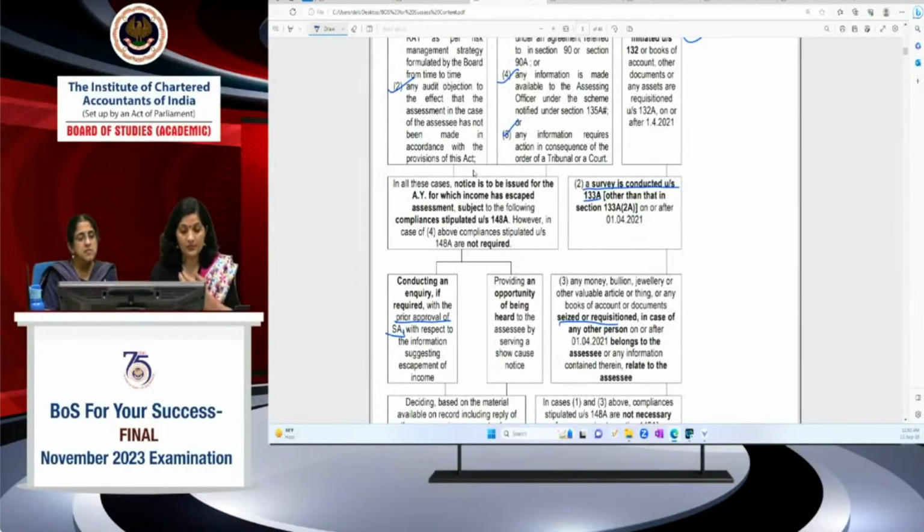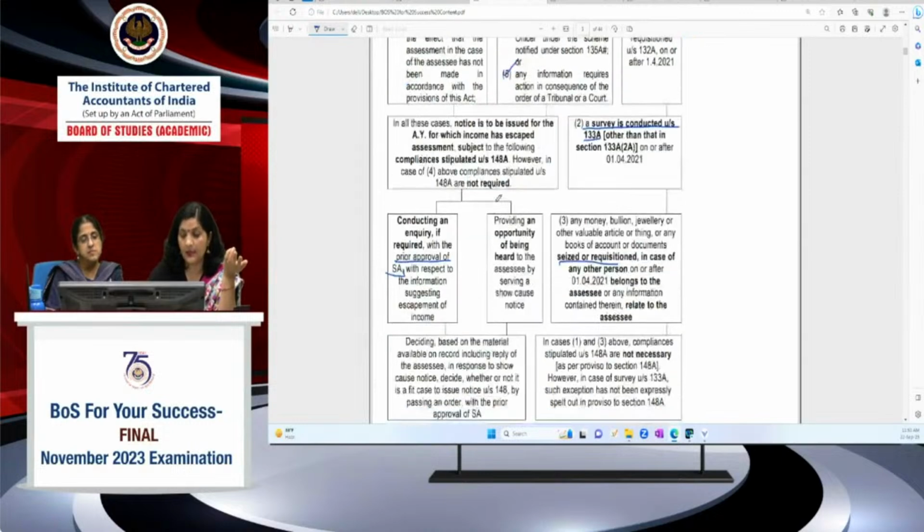With the information, right, यहाँ पे करना पड़ेगा और अपॉर्चुनिटी देनी पड़ेगी. So show cause notice has to be issued to the assessee कि क्यों आपके ऊपर ये असेसमेंट ना किया जाए. So that opportunity has to be given to the assessee and decide accordingly whether or not it is a fit case to issue notice under section 148 by passing the order with the prior approval of the specified authority. यहाँ पे specified authority की approval यहाँ पे भी लेनी है, फिर again notice issue करने के टाइम पे लेनी है।